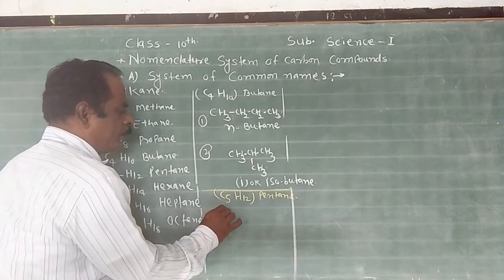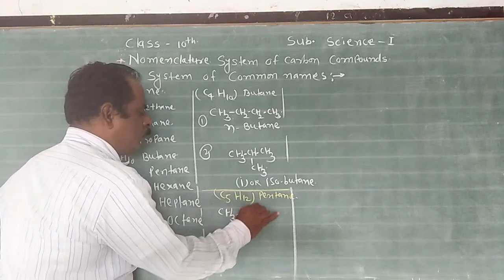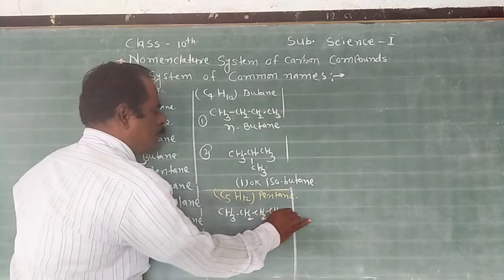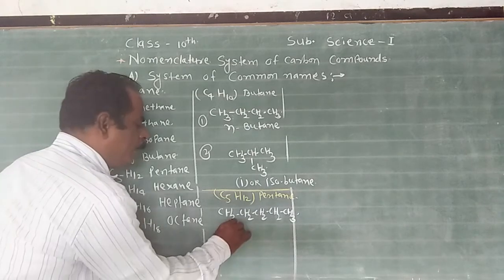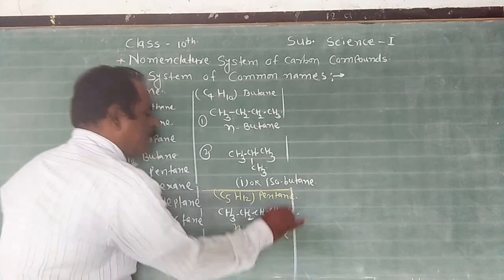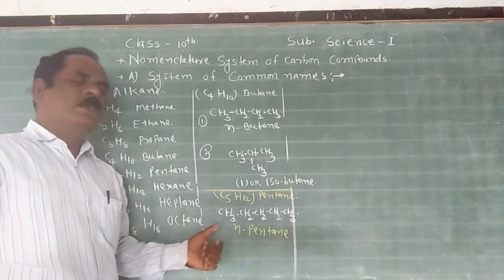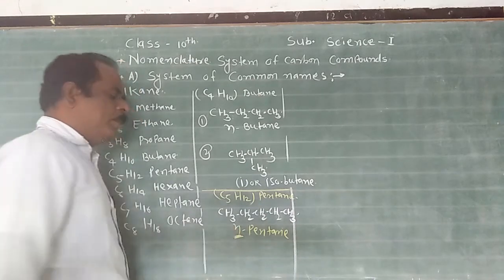One is CH3, CH2, CH2, CH2, CH3. The name of the compound is N-pentane, because it is a straight chain. All 5 carbon atoms are linked in one line. Therefore, all straight chain compounds will be normal, N-pentane.